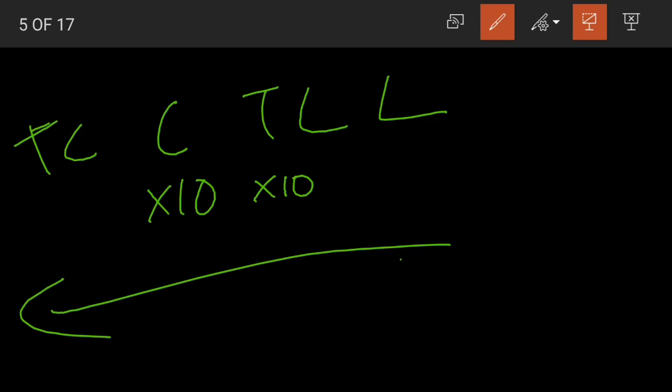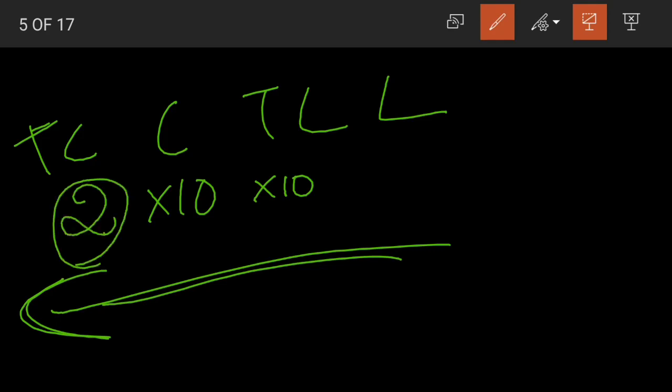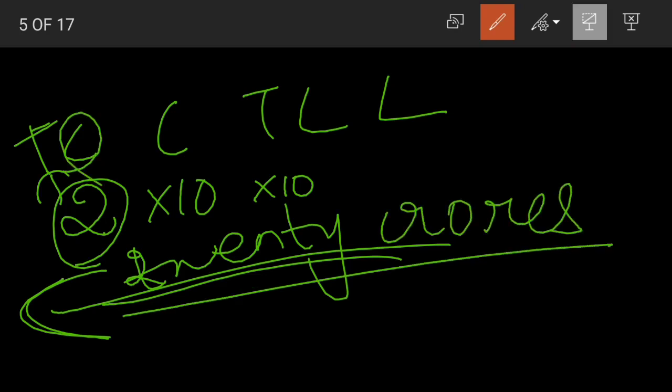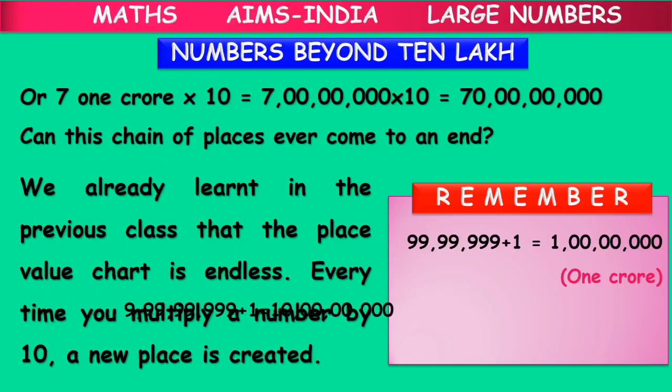We do not know the end for the number of place values. It always keeps on increasing. Now if a digit is in 10 crores place, like 2, then 2 will be read as 2 tens are 20, and then we have the crores. So 2 in 10 crores place will be read as 20 crores. Okay, children?